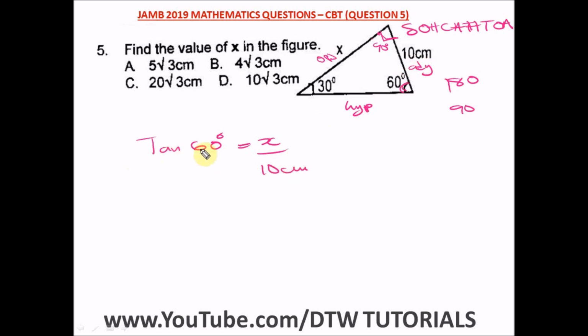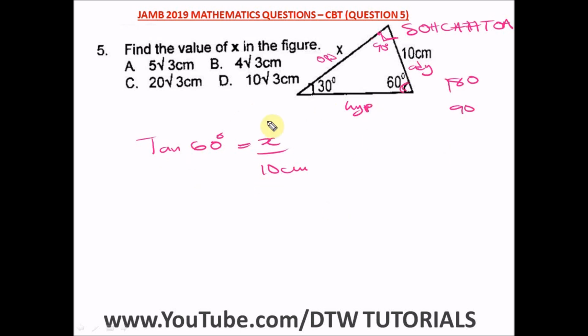So from here, what is tan 60? From your table, I always advise you to know your ratios for tan, sine and cos of 30, 60, 45, and also 90.